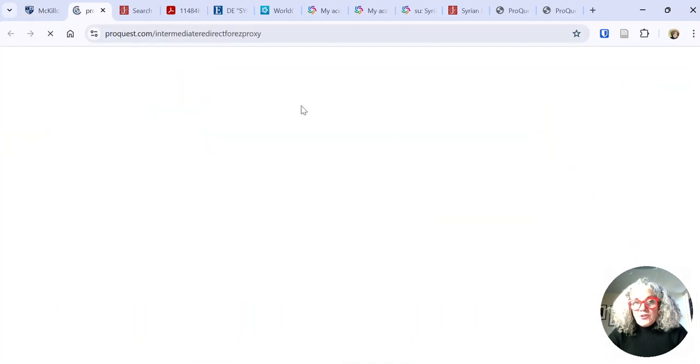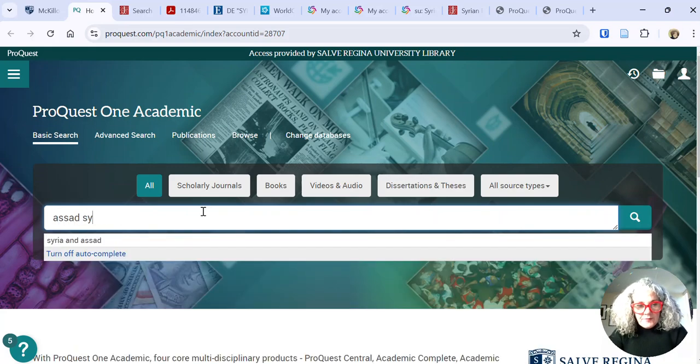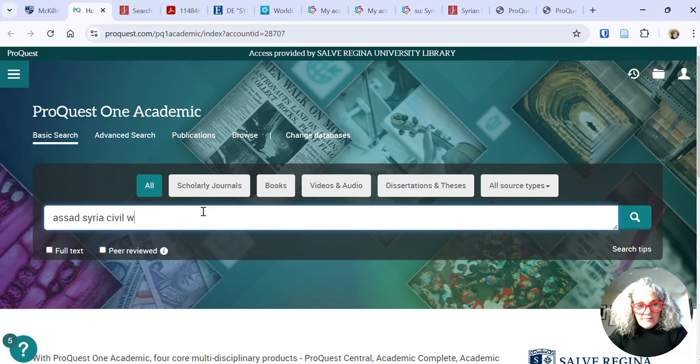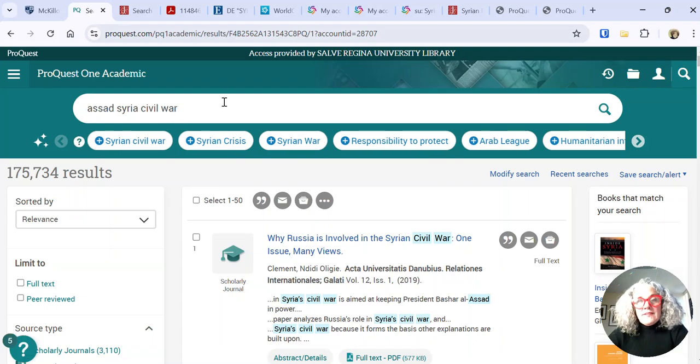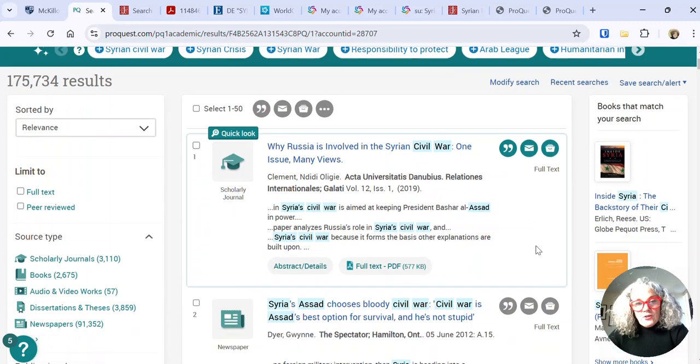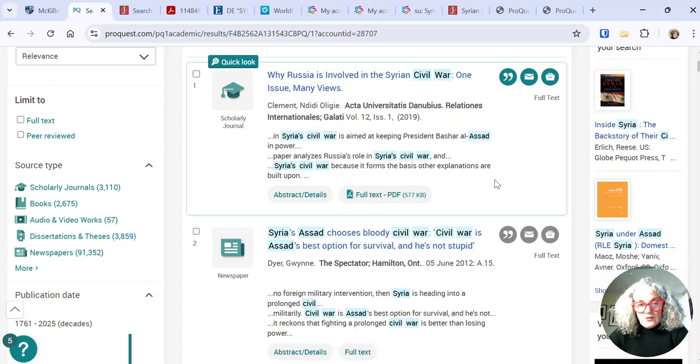ProQuest is another major database that we have access to that will be useful for international relations students. And if we try our search here, you can see what it looks like. Like JSTOR, ProQuest is significant because it's also a database that has access to dissertations. If you are a doctoral student, you may want to search for dissertations.